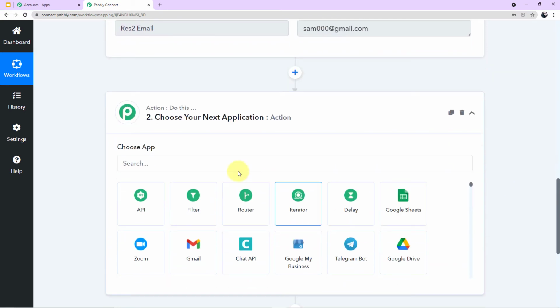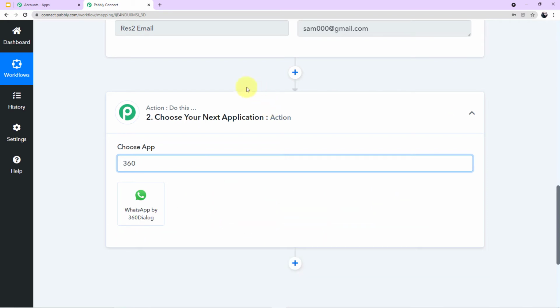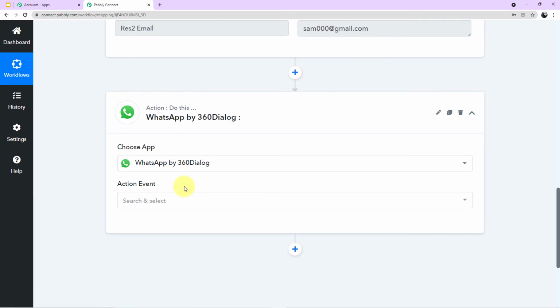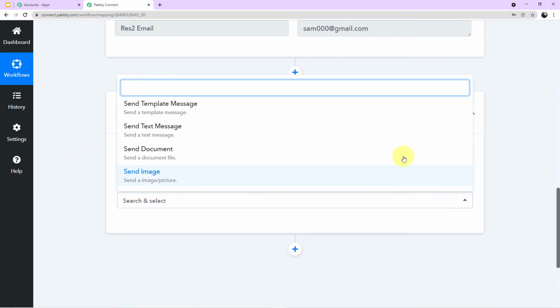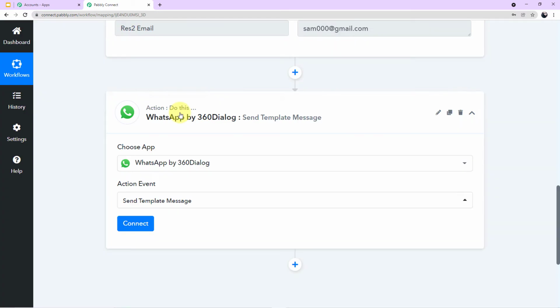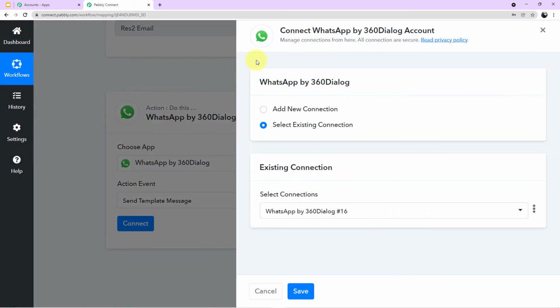Okay, so click on your next application, come to the search field and here you have to search for 360 dialog. Here you can see WhatsApp by 360 dialog. Click here and a new field of action event will emerge in front of you. Now if you click this arrow, you can see the various action events. I want to choose this particular action event, which is send template message. So I'll click on this and now I'll click on connect.